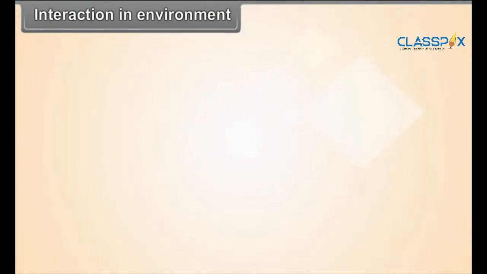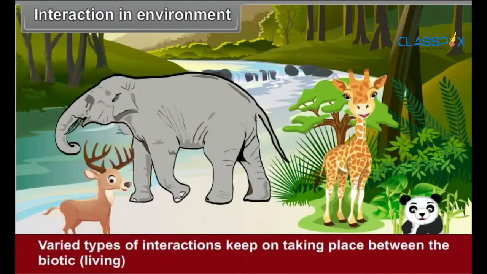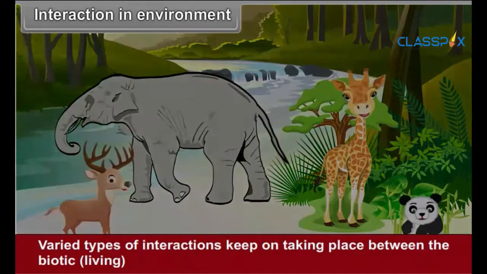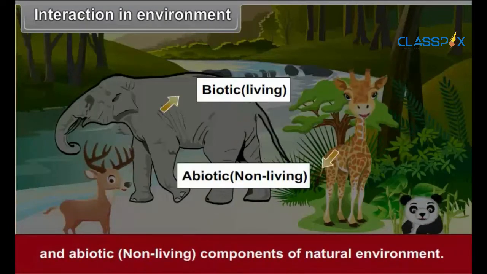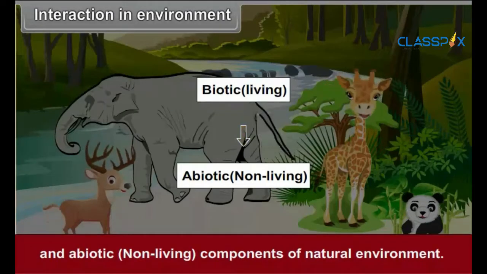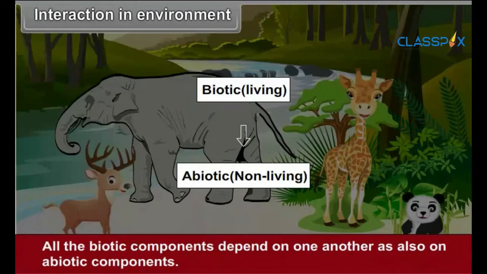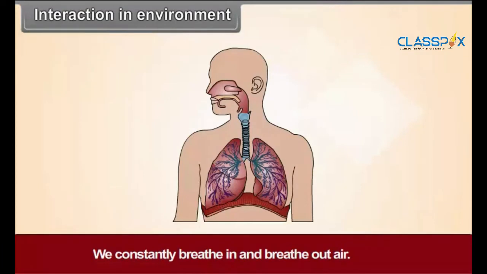Interactions in environment. Varied types of interactions keep on taking place between the biotic, that is living, and abiotic, that is non-living components of the natural environment. All the biotic components depend on one another as also on abiotic components. We constantly breathe in and breathe out air.